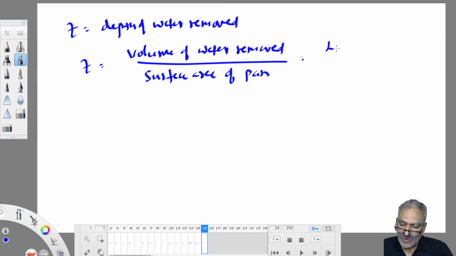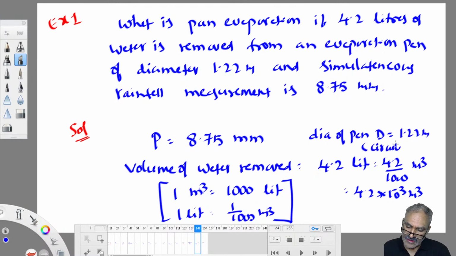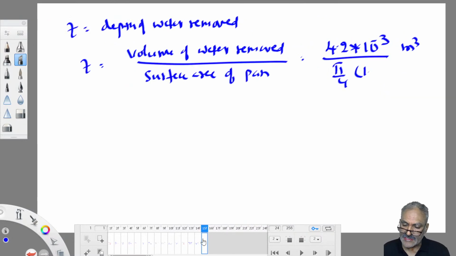So the volume of water removed is 4.2 into 10 power minus 3 meter cube by pi by 4 d square. The diameter of the pan D is given as 1.22 meters. That means it is a circular pan. They could be circular, square, or rectangle, any shape, no issue. They will give you details.